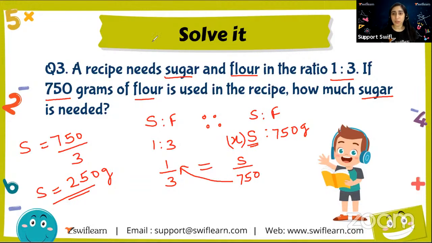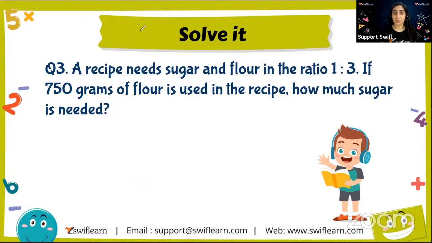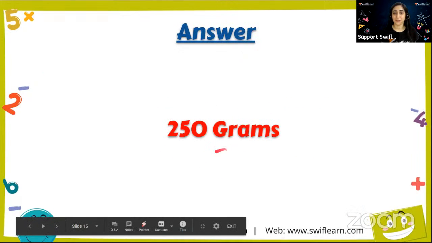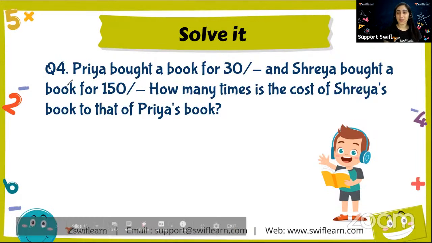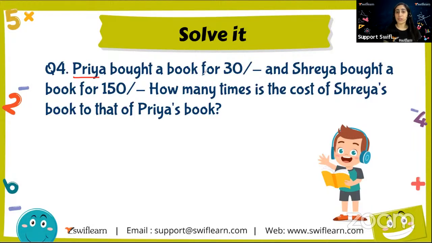Let me give you one more question of this type and let's see whether you are able to solve it or not. See, we got the right answer first of all. Happy to see the right answers, right? Okay, moving on to the next question. Question number 4 says, there is a girl, Priya, who bought a book for rupees 30, and a girl named Shreya. She bought a book for rupees 150, right?